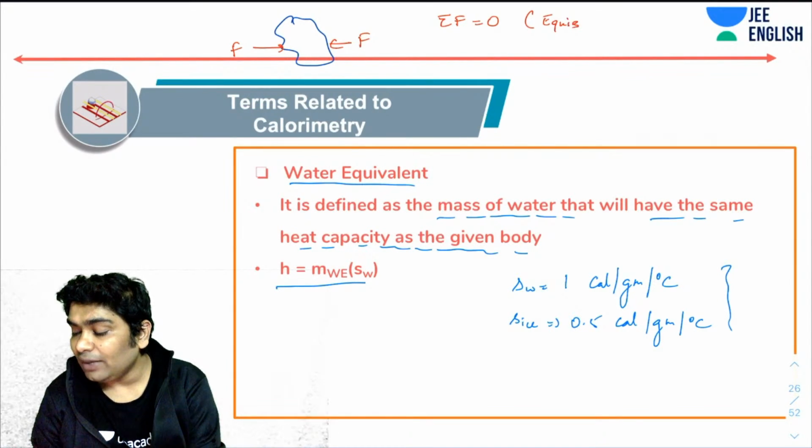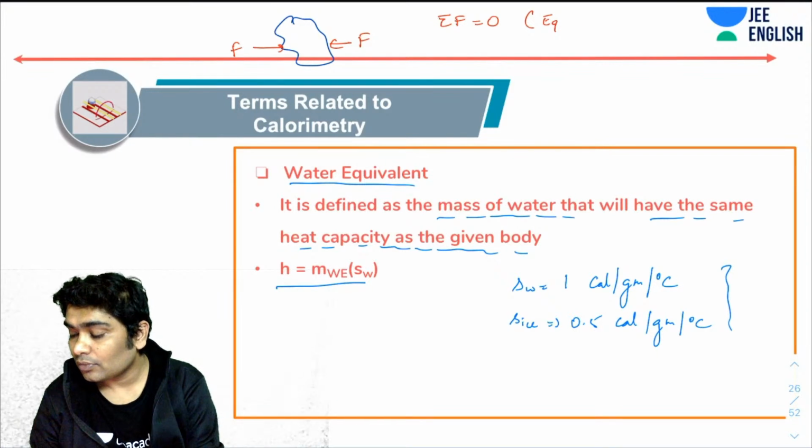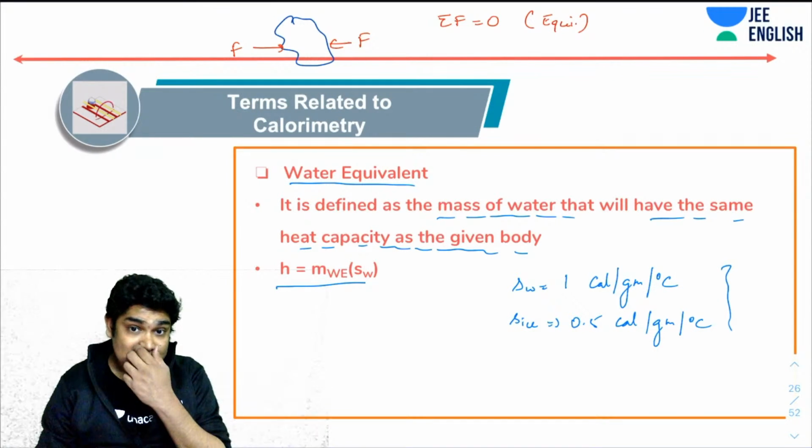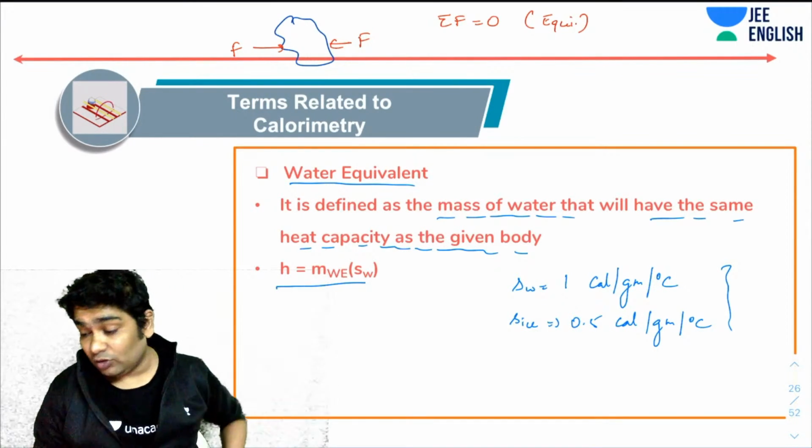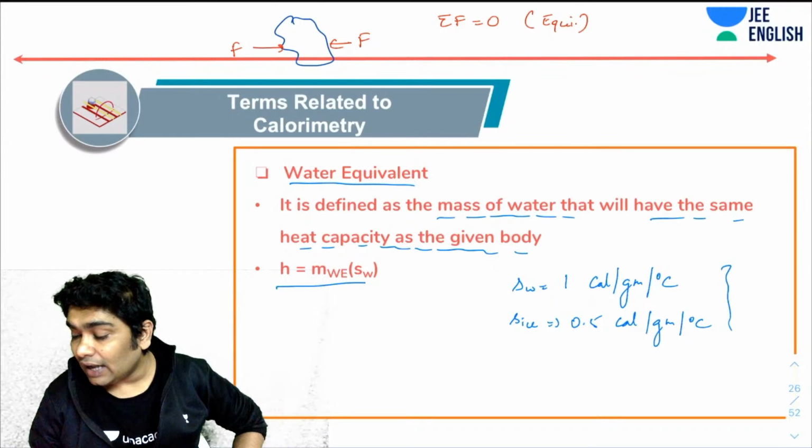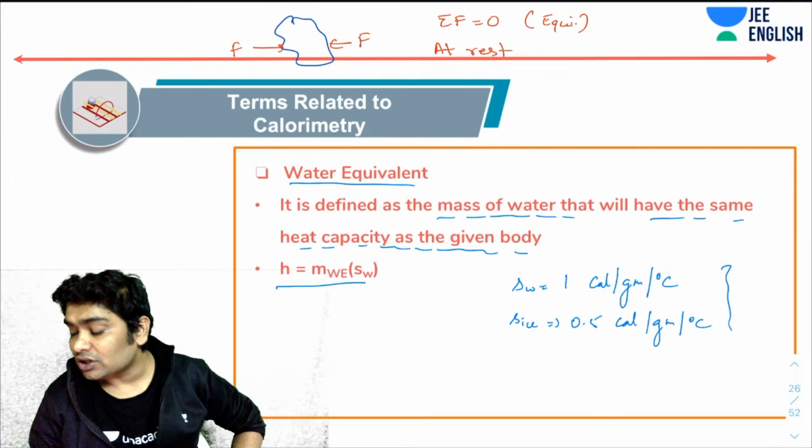Now, a body in equilibrium can be of two types. Either this body can be at rest or moving with a constant velocity.